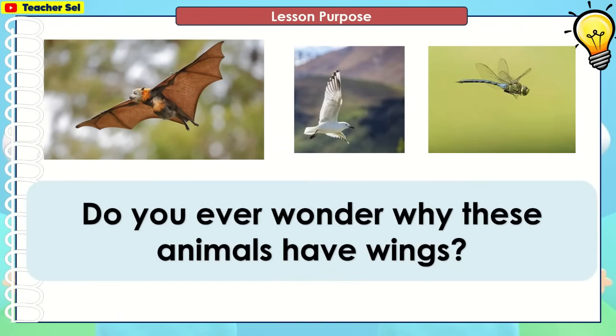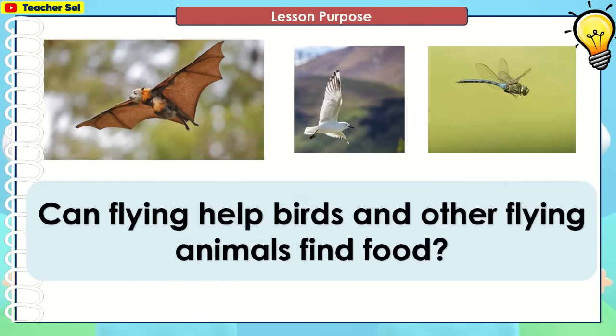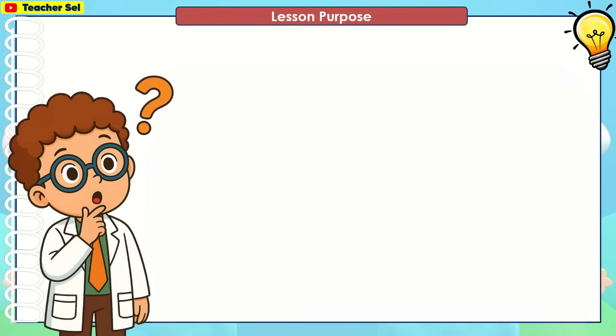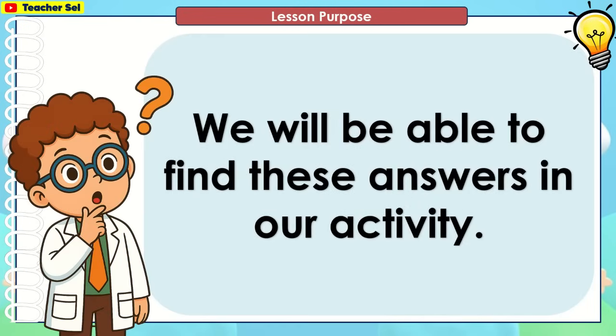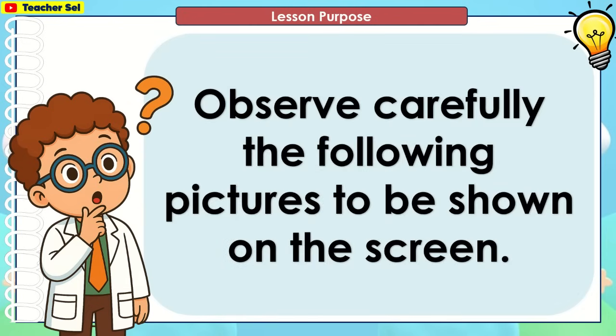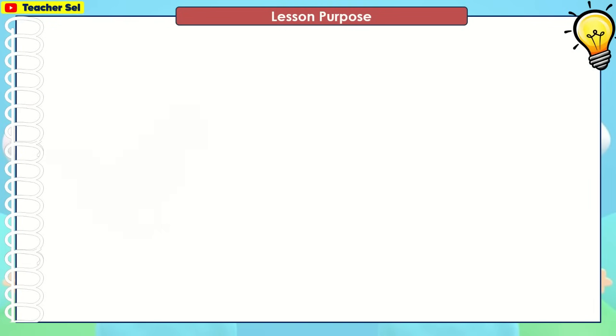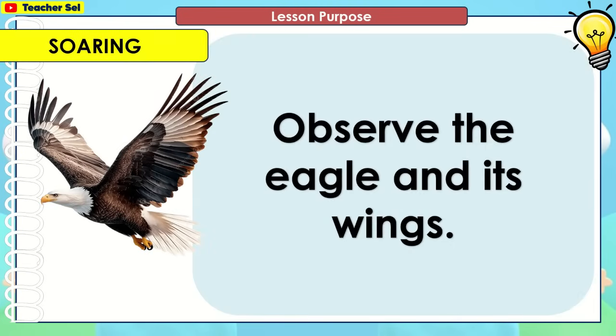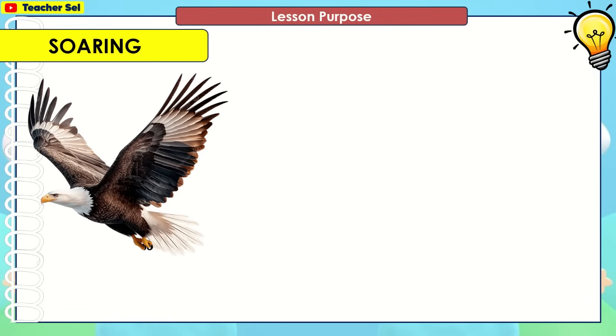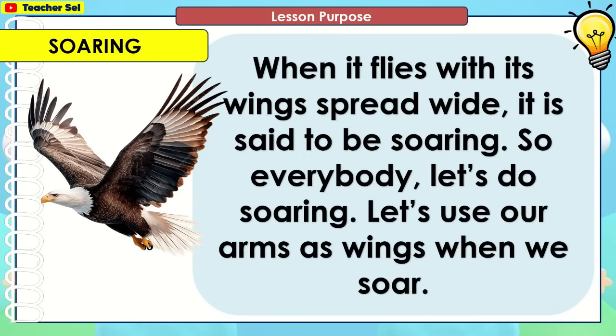Do you ever wonder why these animals have wings? Can flying help birds and other flying animals find food? We will be able to find these answers in our activity. Observe carefully the following pictures to be shown on the screen. Observe the eagle and its wings. When it flies with its wings spread wide, it is said to be soaring. So everybody, let's do soaring. Let's use our arms as wings when we soar.